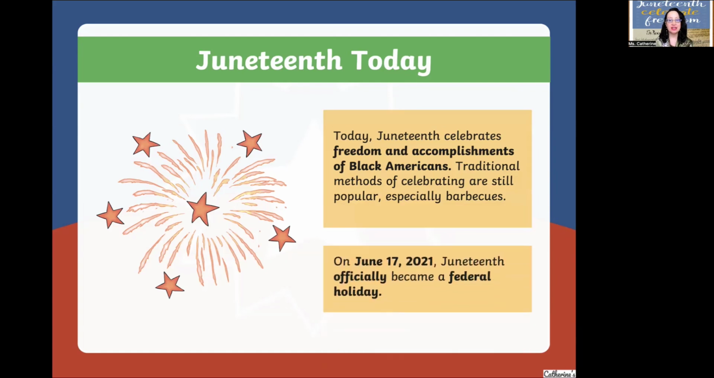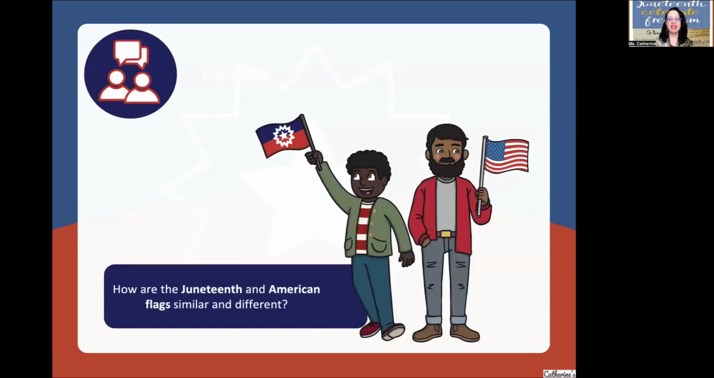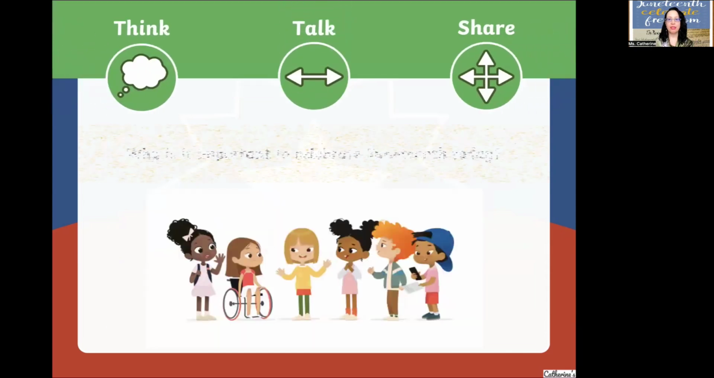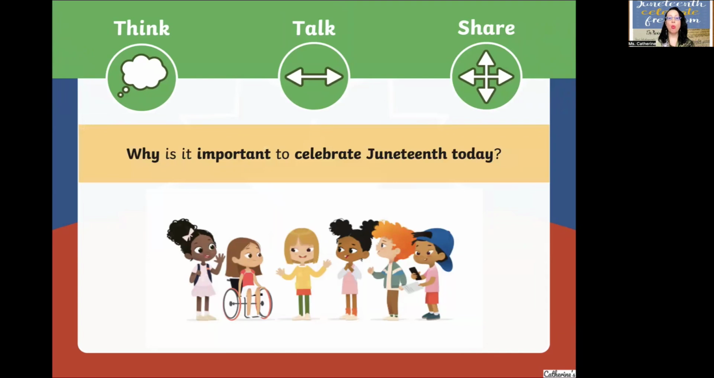On June 17th, 2021, Juneteenth officially became a federal holiday. So if Juneteenth officially became a federal holiday in 2021, who was or is the president today or in 2021? Think. How is the Juneteenth and American flag similar and different? Let's talk. Now think, talk, and share. Why is it important to celebrate Juneteenth today?